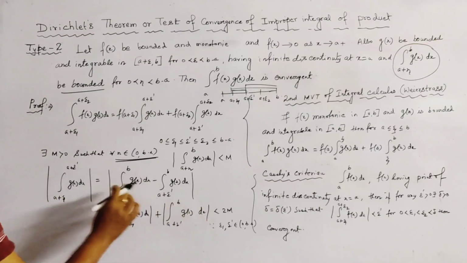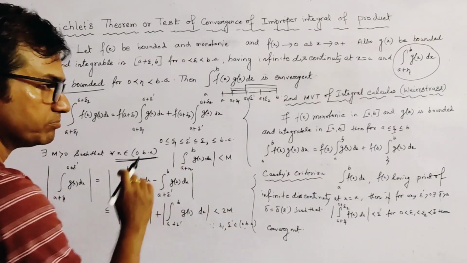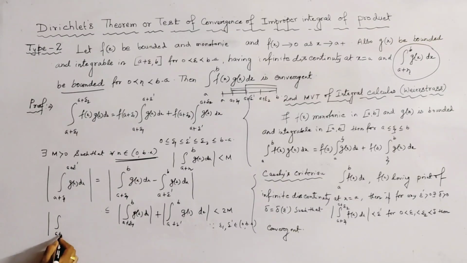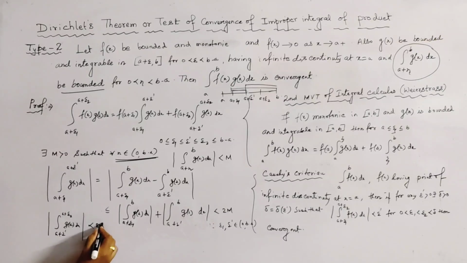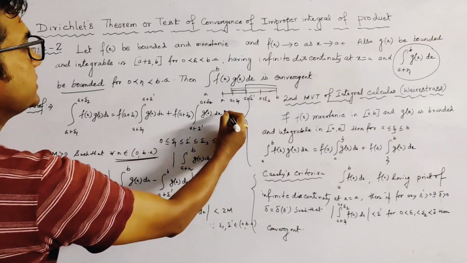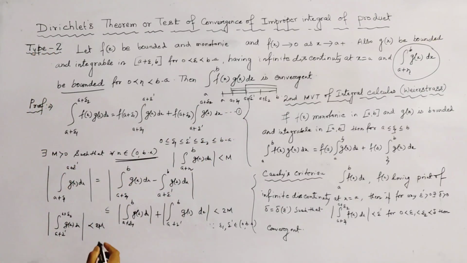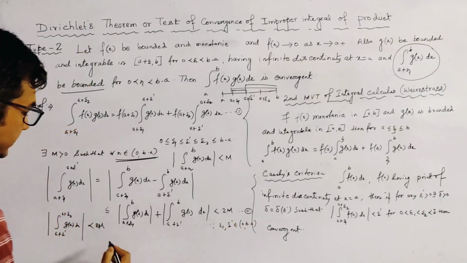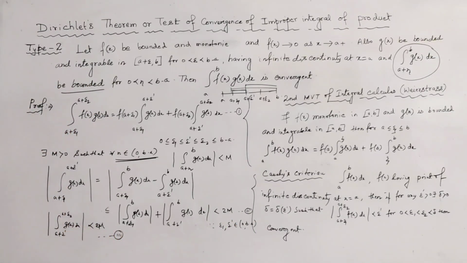We get this is less than 2m. In a similar manner we also get the integration from a plus epsilon dash to a plus epsilon 2 of g(x) dx also less than 2m, right? And we name this relation as 1, this relation as 2, and this relation as 3.